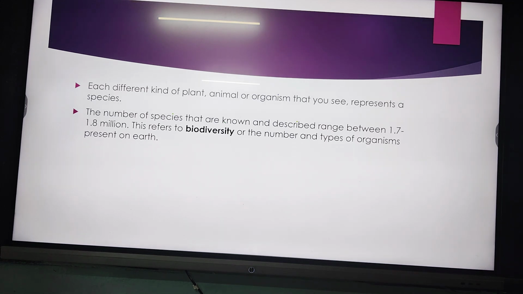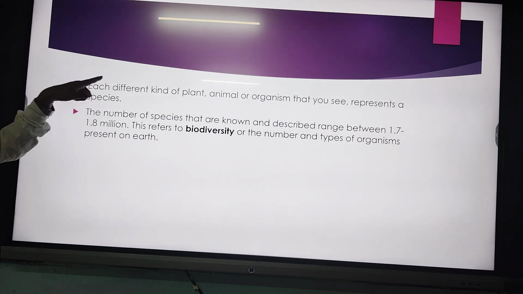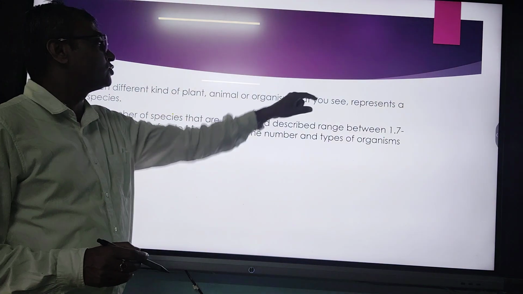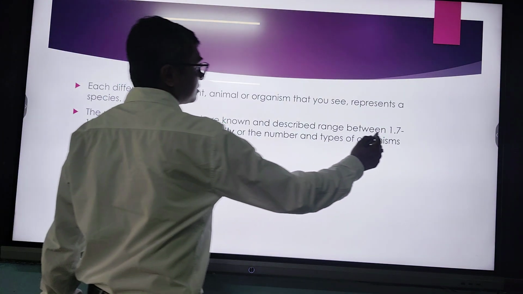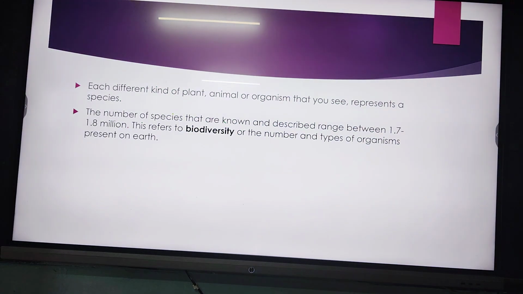That is why this first line says that each different kind of plant, animal, or organism that you see represents a species. Now we know that each individual may represent one species. But if we look at this whole world, how many species are found? In that case you can see that there are approximately 1.7 to 1.8 million species. How many species are there?